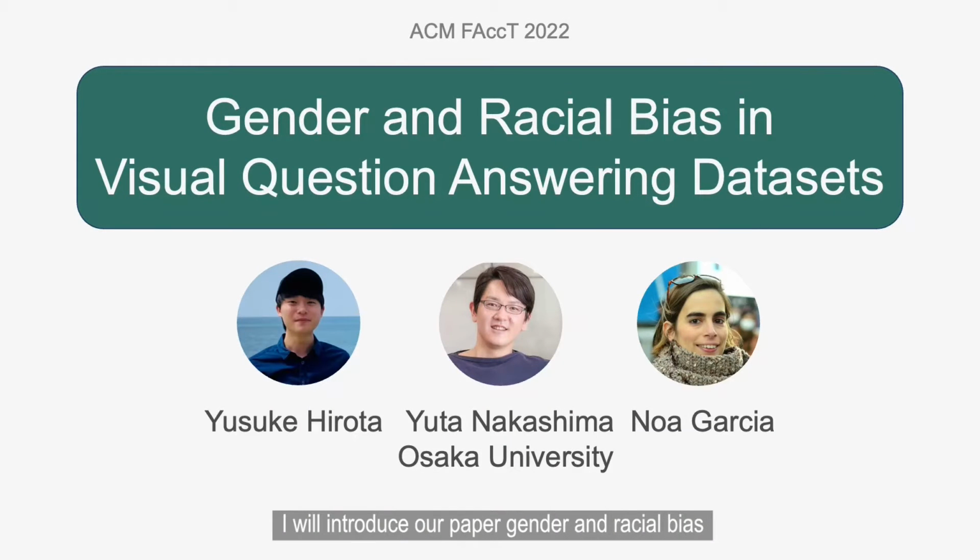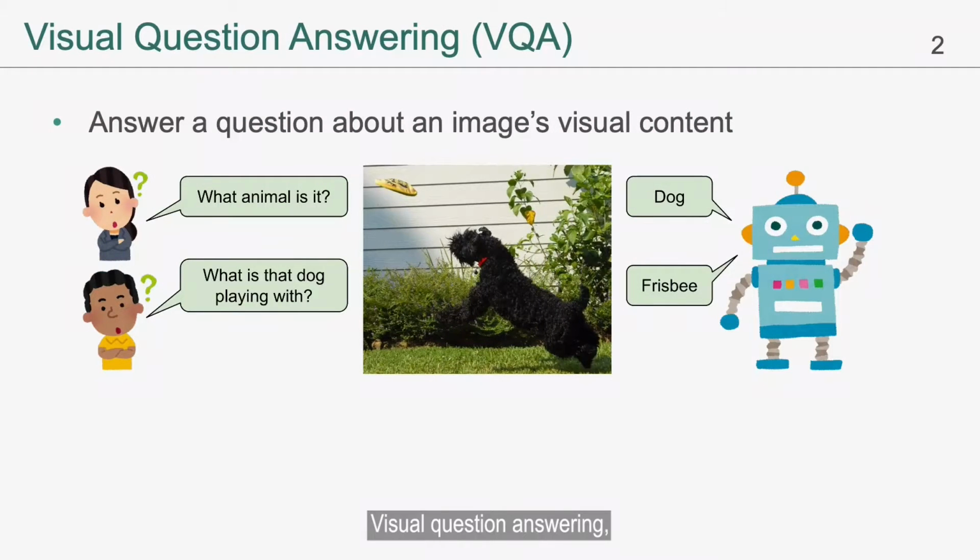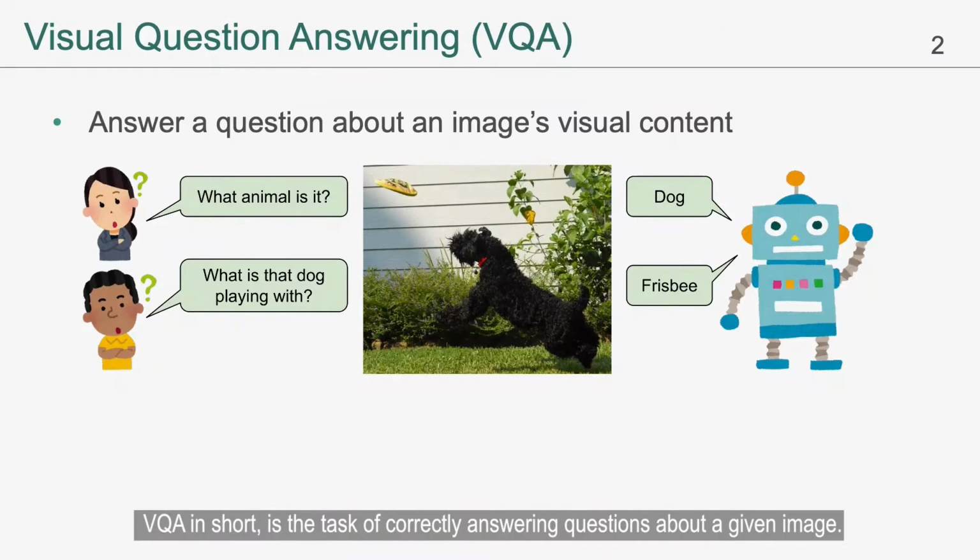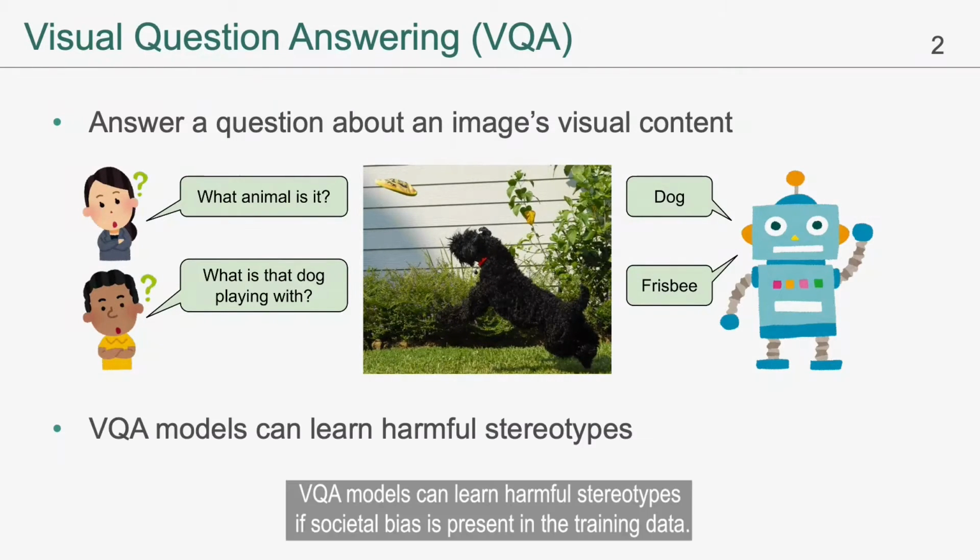I will introduce our paper, Gender and Racial Bias in Visual Question Answering Datasets. Visual question answering, VQA in short, is a task of correctly answering questions about a given image. VQA models can learn harmful stereotypes if societal bias is present in the training data.